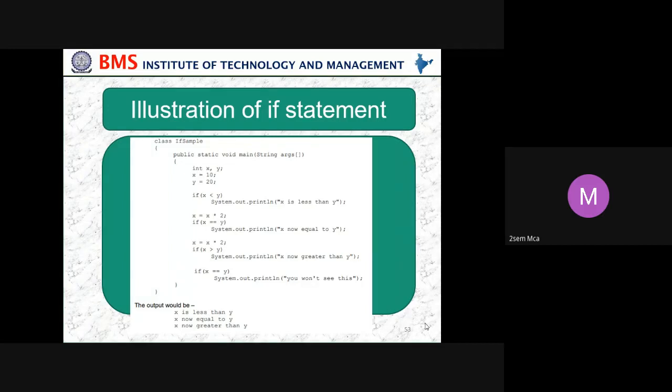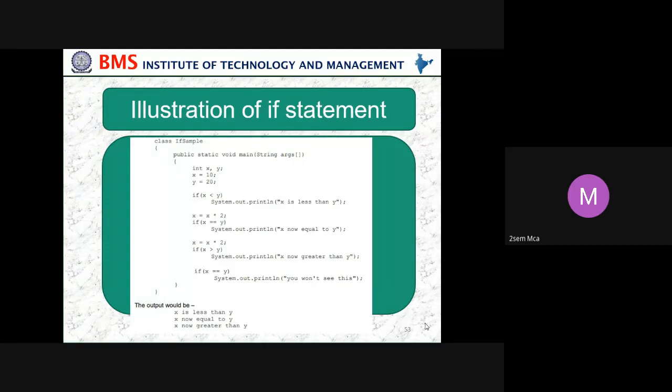Along with declaring the variables as integers, we also initialize or assign some values to the variables. So x and y are two integers. Then to x we are assigning the value 10 and to y we are assigning 20.